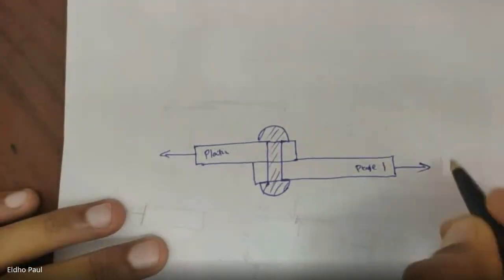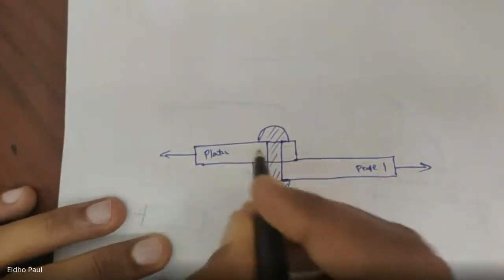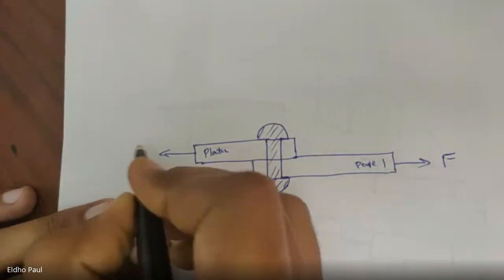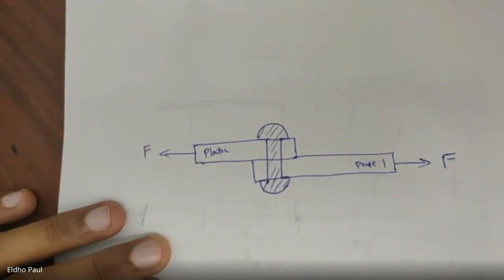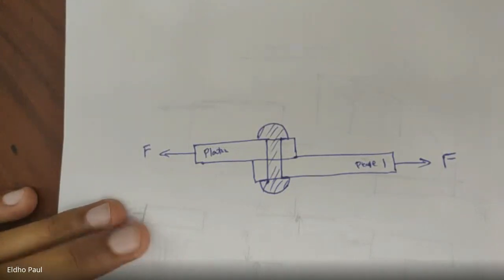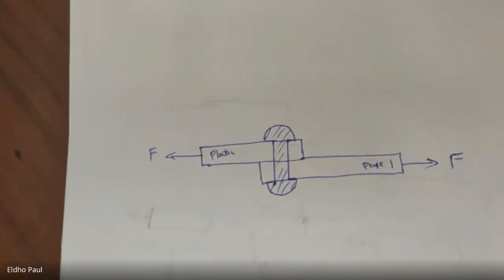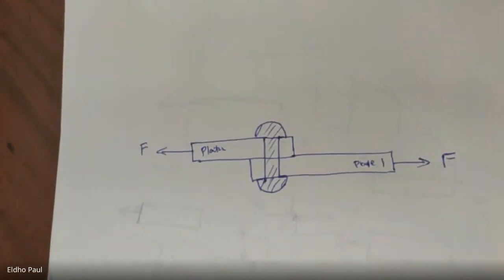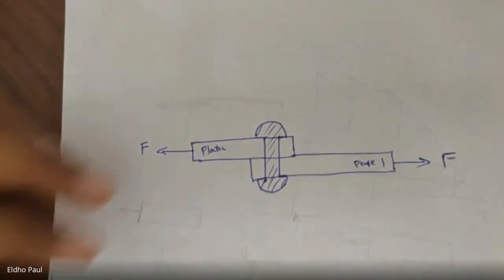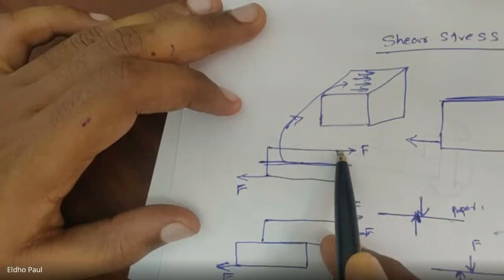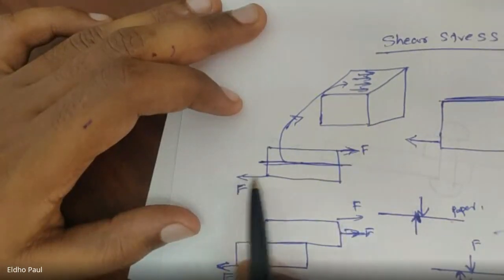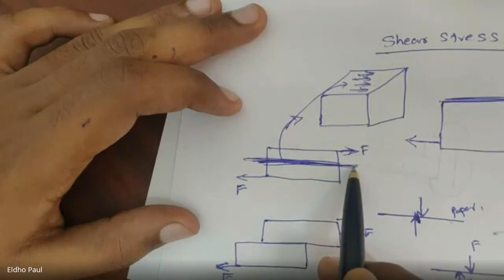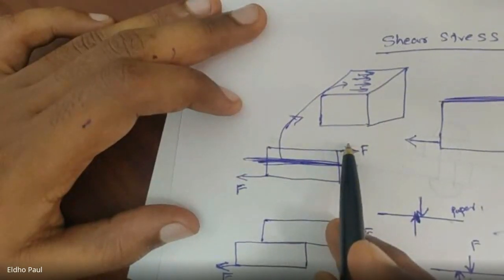So here, after joining these two plates using a riveted joint, applying a force F. So this is similar to the application of shear force. And what area actually resists this shear force? Here we can see in this example, when I apply force F tangentially, this is the cross-section area which resists this shear force.